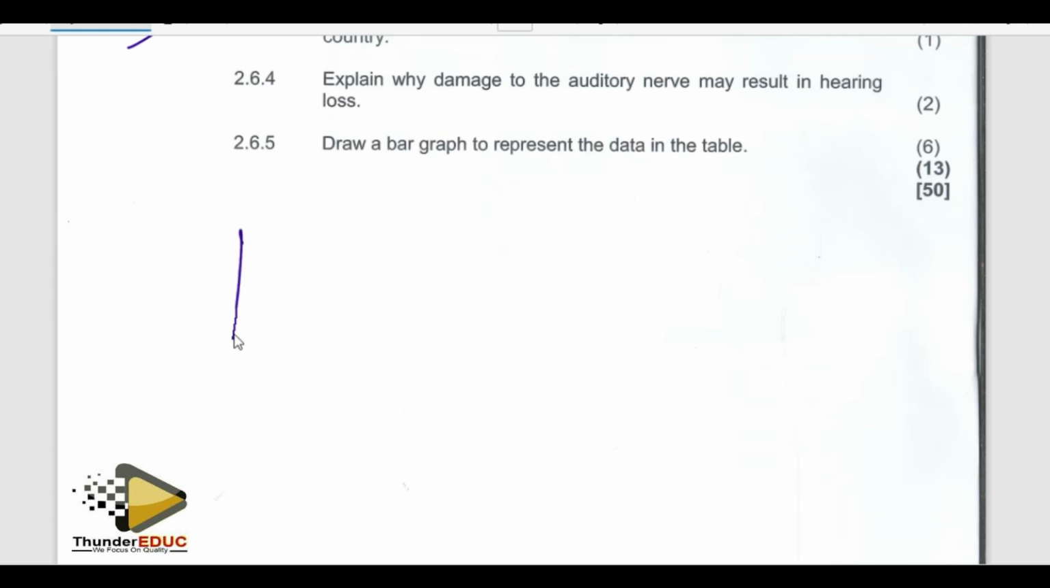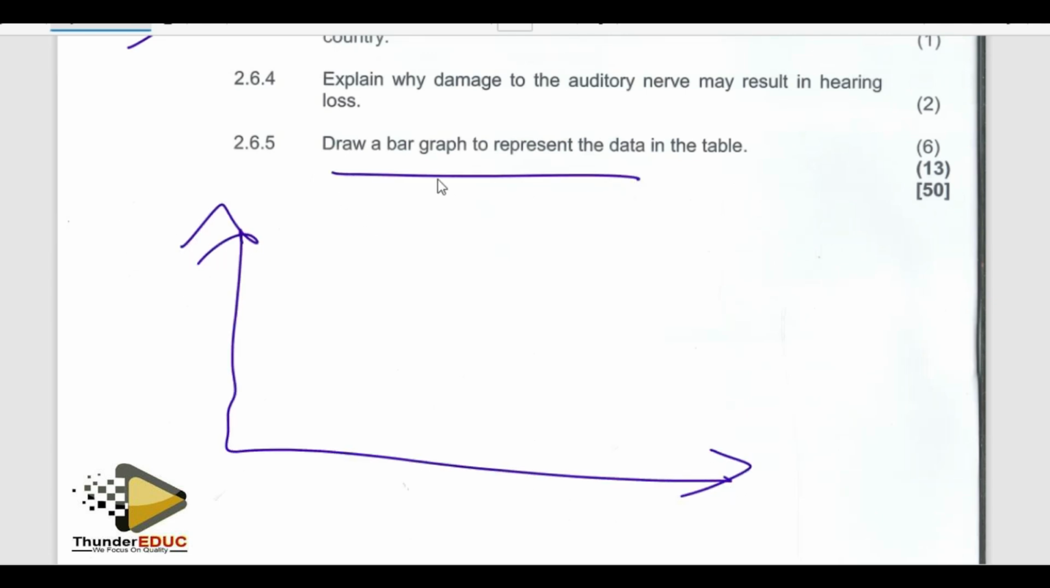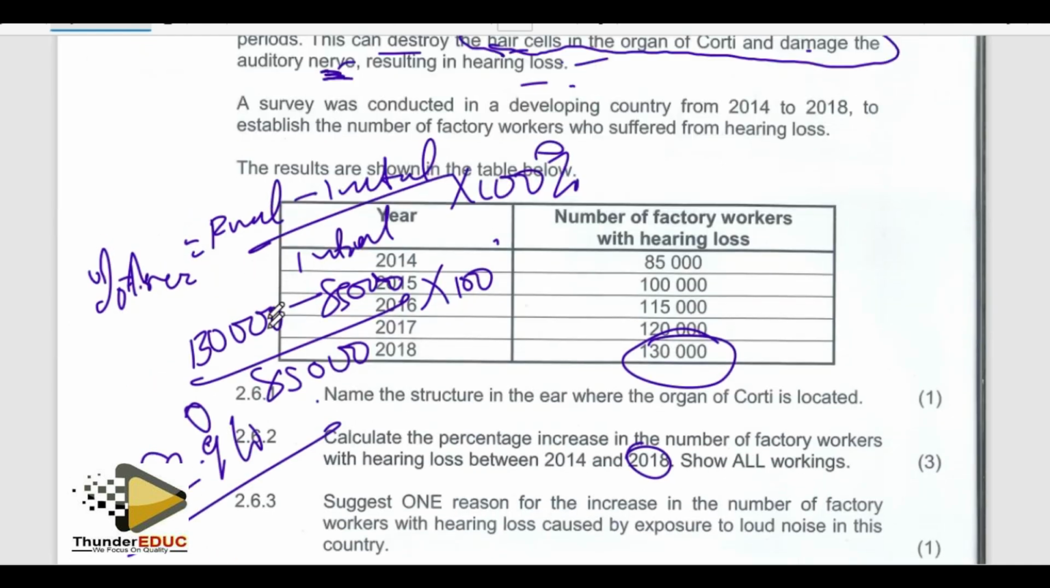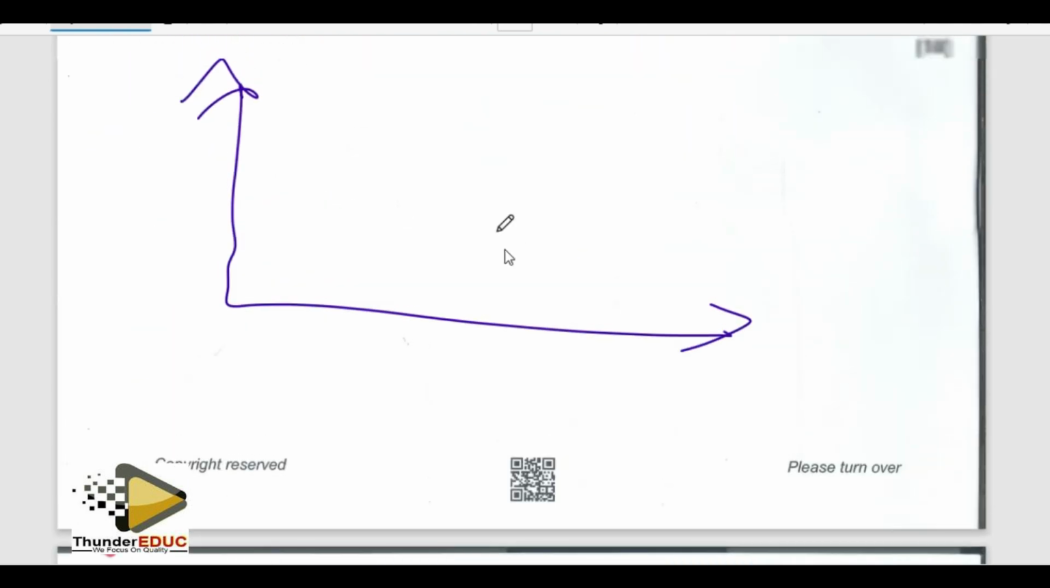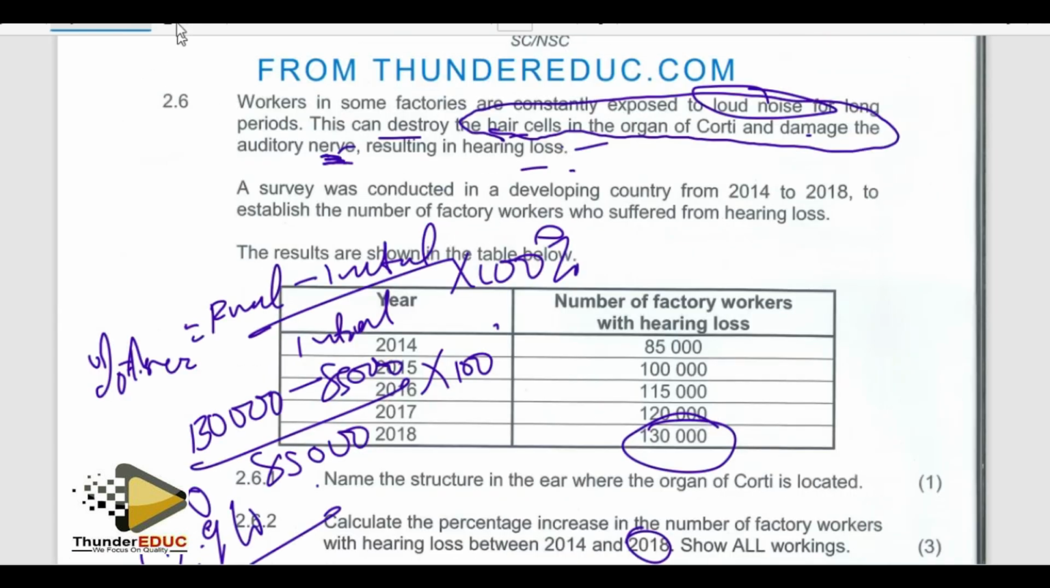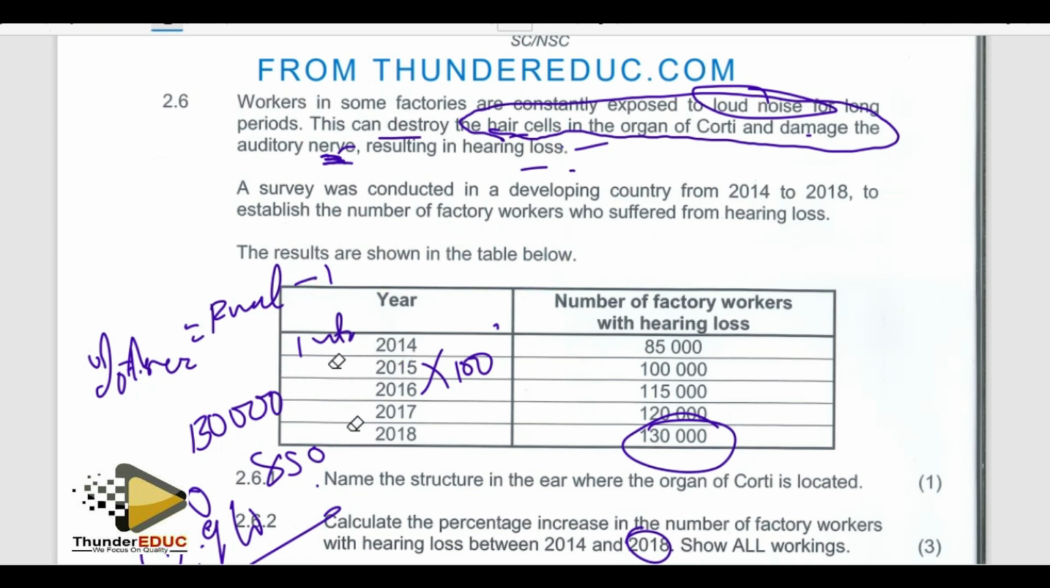Draw a bar graph. What is important here is that you have a caption with the two variables: the year and the number of workers with that problem. And then we use the ID method. You remember the ID method? Some of you don't know the ID method. Let me show you the ID method.